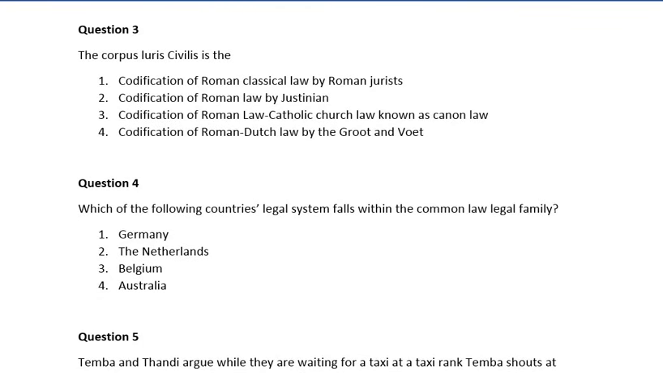Question 3. The Corpus Juris Civilis is: number 1, codification of Roman classical law by Roman jurists. Number 2, codification of Roman law by Justinian. Number 3, codification of Roman Catholic Church law known as canon law. Number 4, codification of law by De Groot and Voet. So guys, the correct answer is number 2, which says codification of Roman law by Justinian.